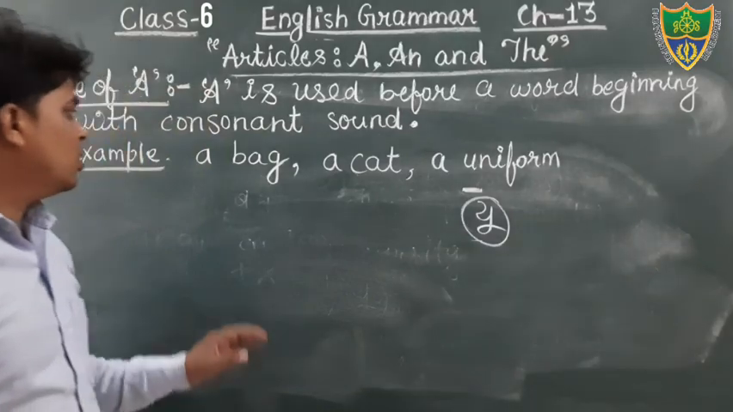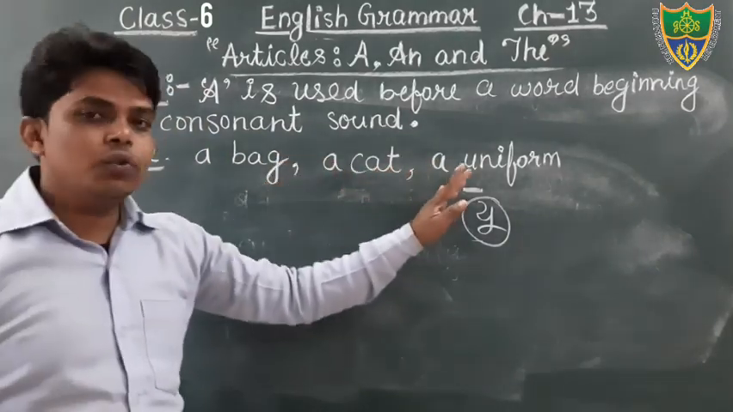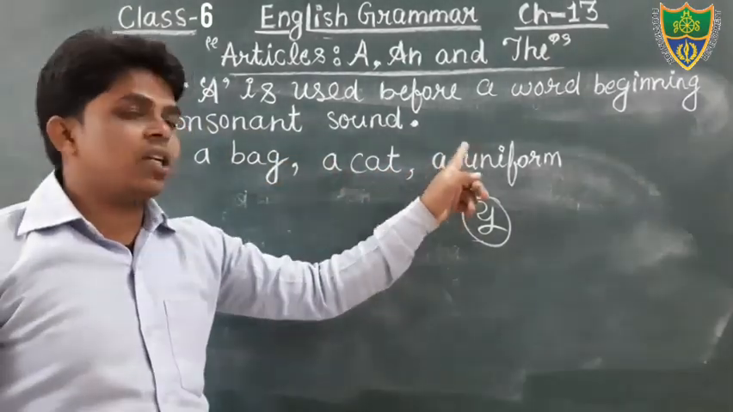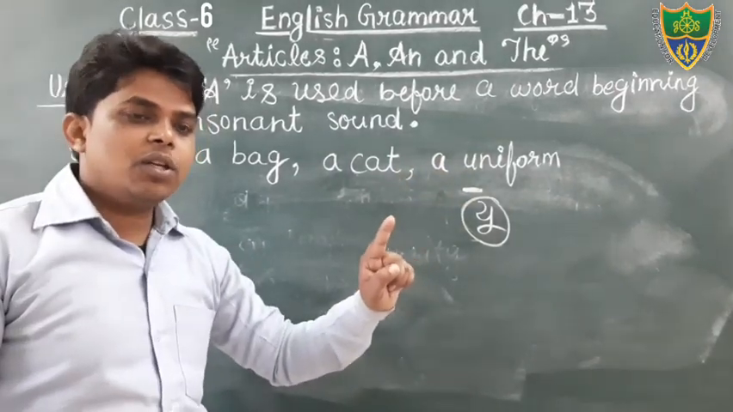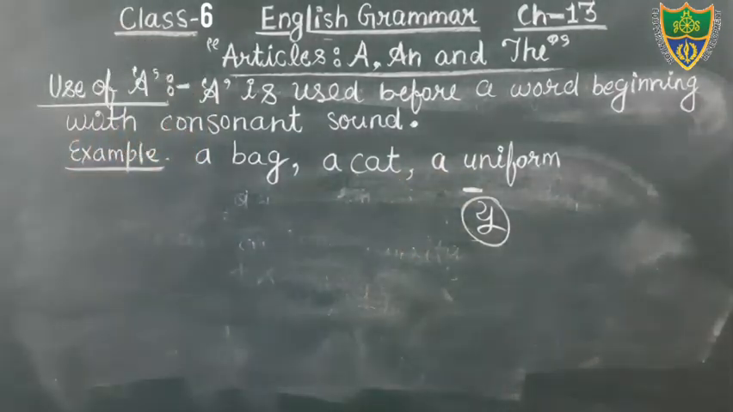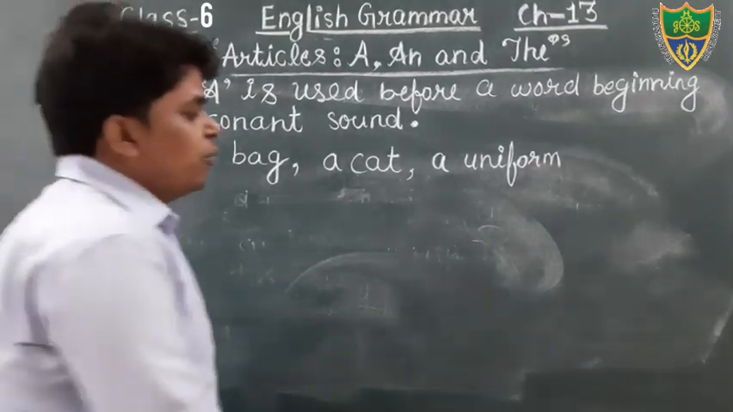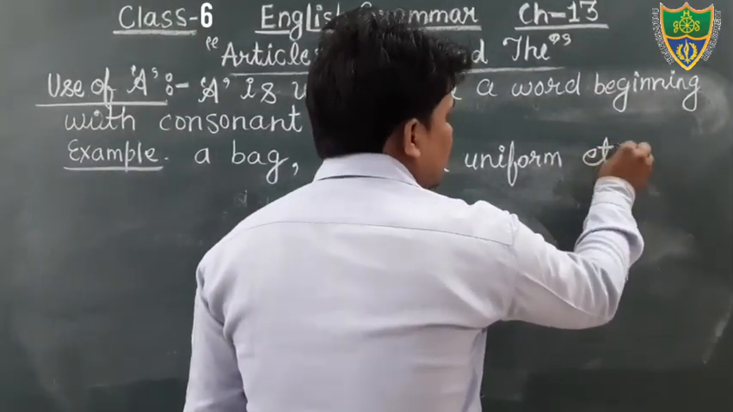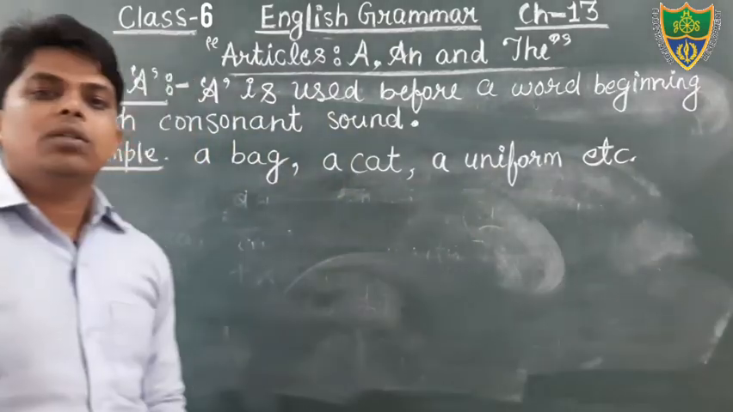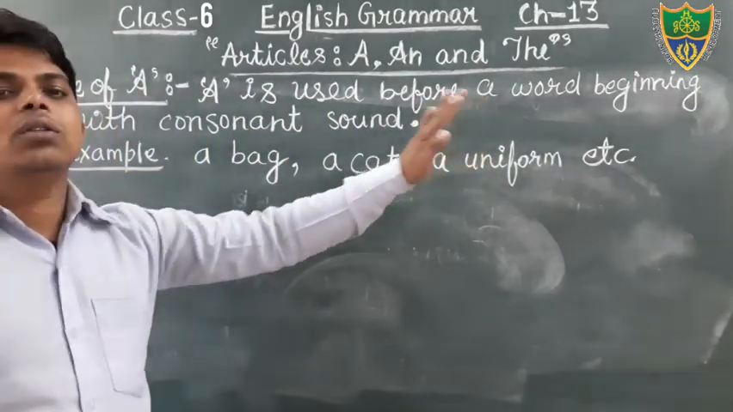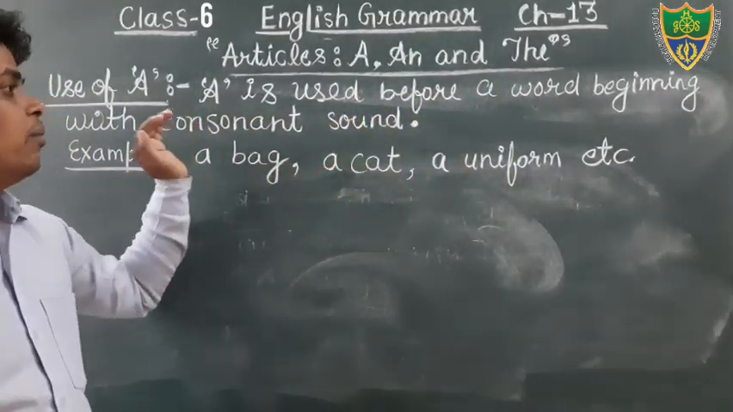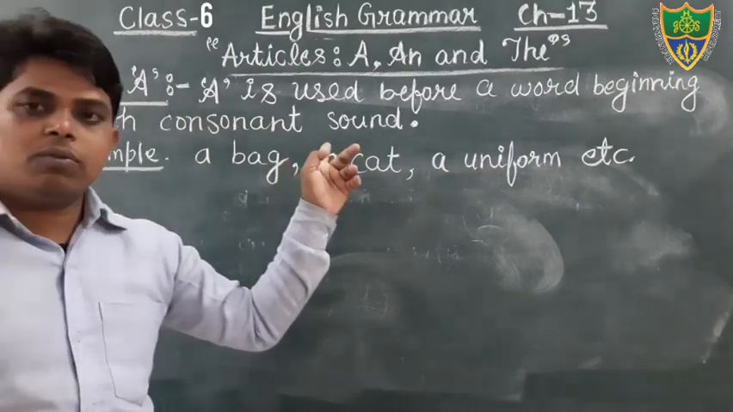So just see, a bag, a cat, a uniform. We cannot say an uniform. Okay? So in this way we will use the article a. Okay, students, keep in your mind that we use the article a before the word that begins with the consonant sound.